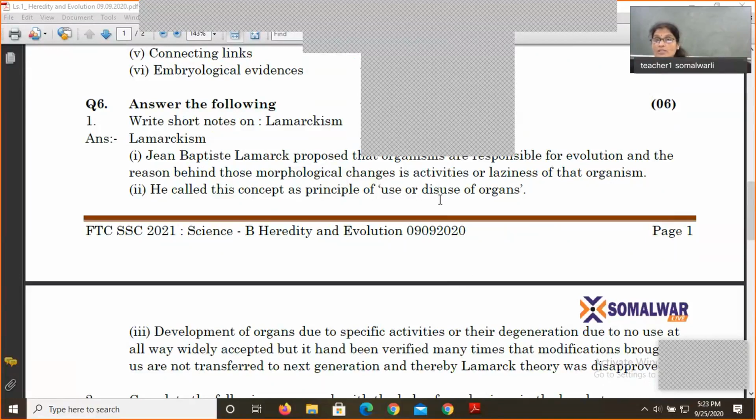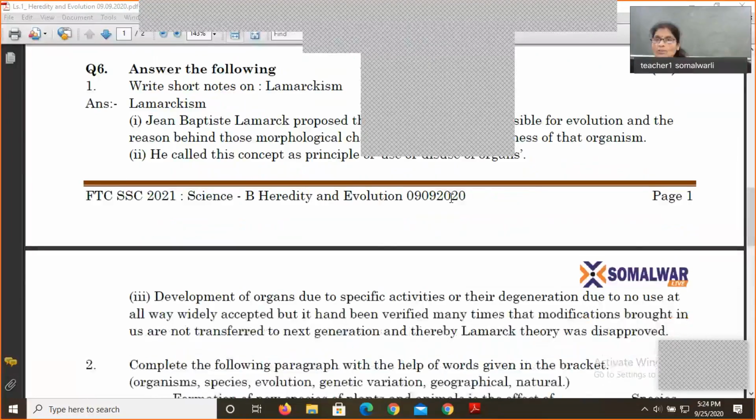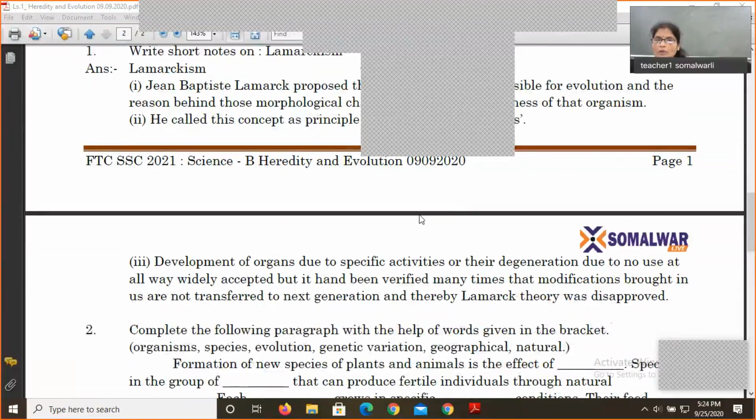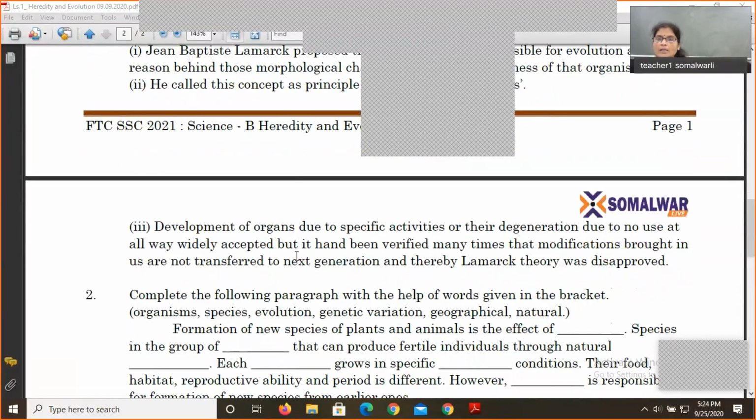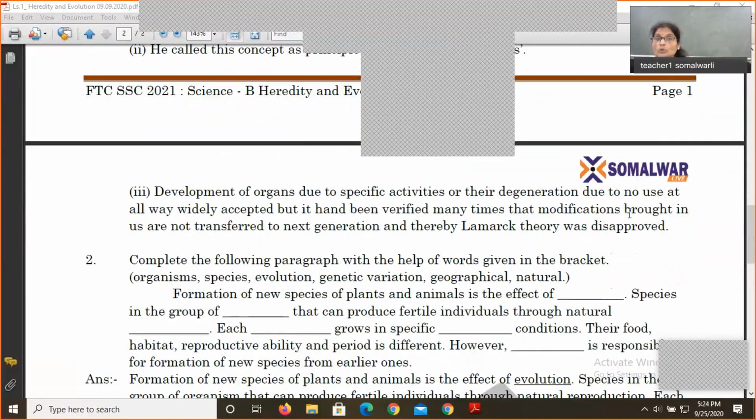Because the giraffe used his neck for browsing the trees, the neck has become long. So this was the use. And disuse: suppose your muscles are not used, like the blacksmith's, then they will remain undeveloped. So these are the keywords that must come in your answer: development of organ due to specific activities and their degeneration due to no use.